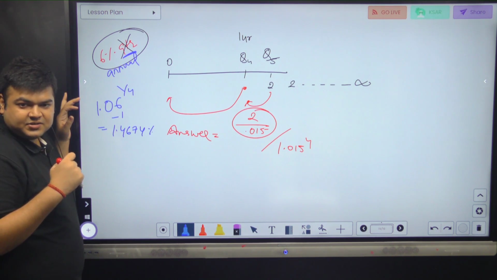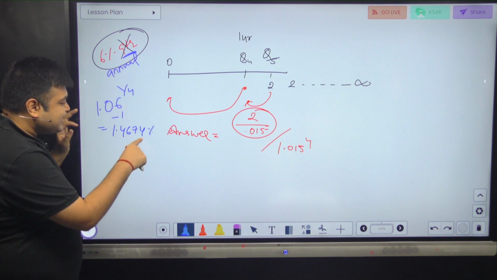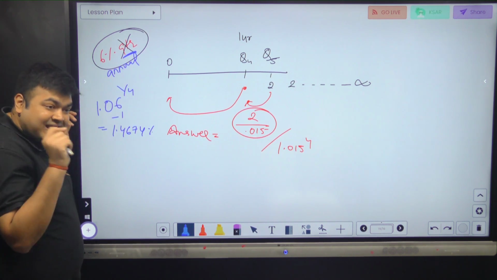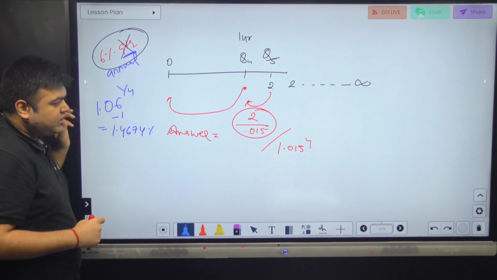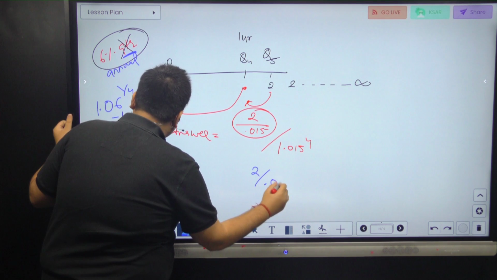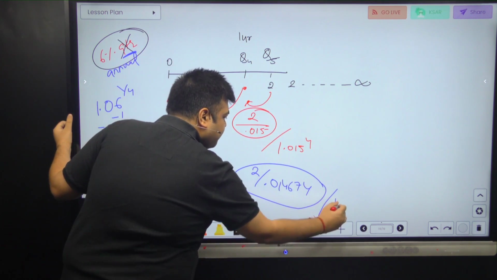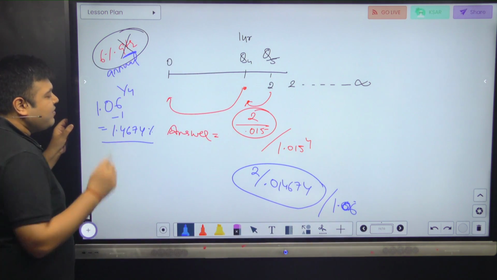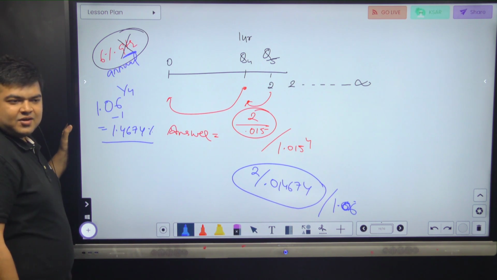Tell me, getting it? So 1.014674 to the power 4 is equal to 1.06. That is the meaning of effective rate. Effective rate is 6%. Got it? So then in this case, the answer would become 2 by 0.014674 divided by 1.06. Because 1.014674 to the power 4 is 1.06. Got it?